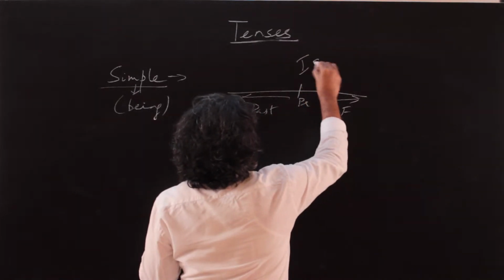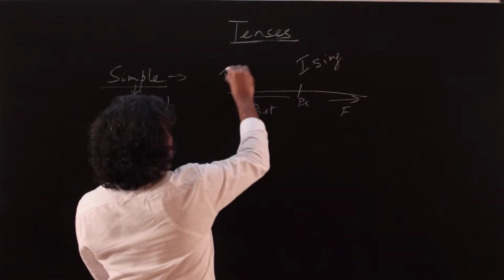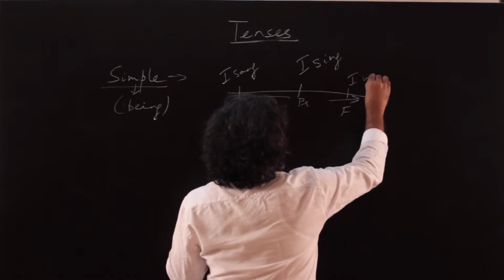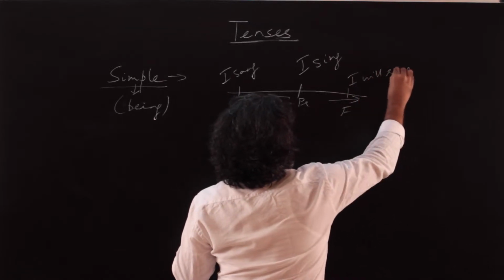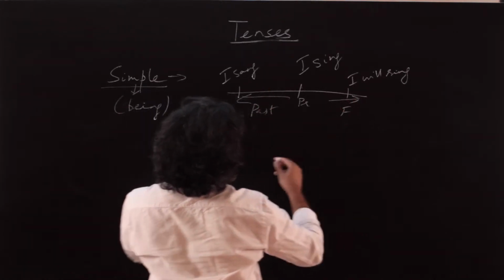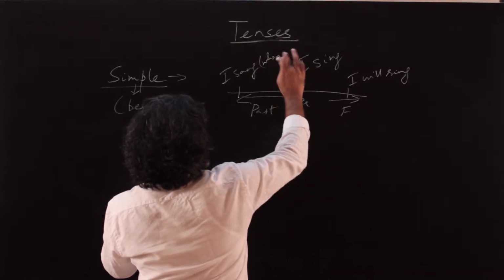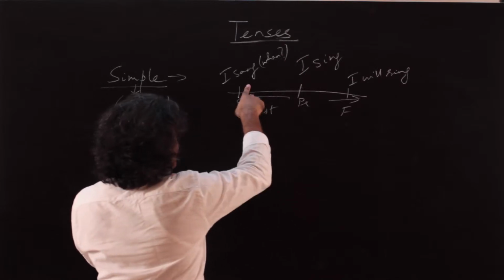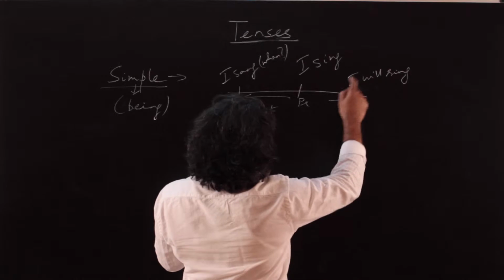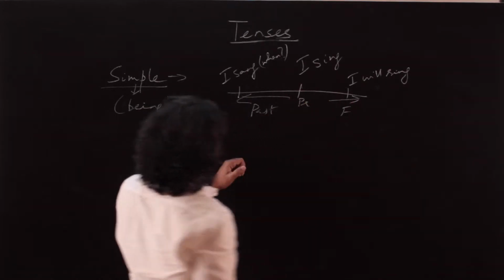So the example would be, let's say I sing, okay? In past, sometime in the past I sang, and sometime in the future I will sing. Of course, we have to mention the point of focus, at least, especially in these two cases. I sang when, so this is important because otherwise it'll be unclear. Okay, so I sang yesterday, or I will sing day after tomorrow. So this is simple. Something exists, something existed, and something will exist.